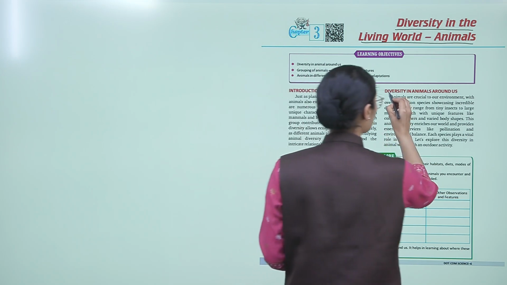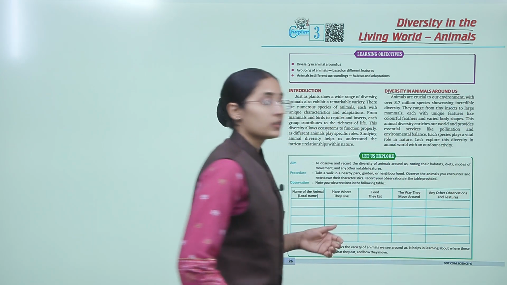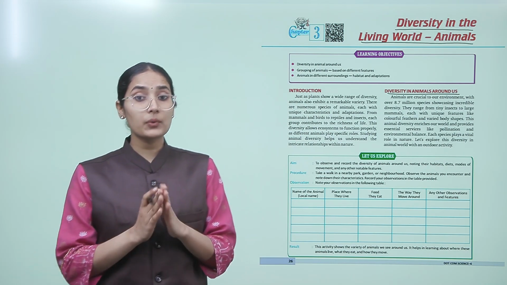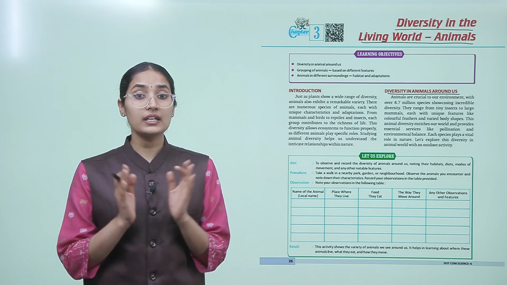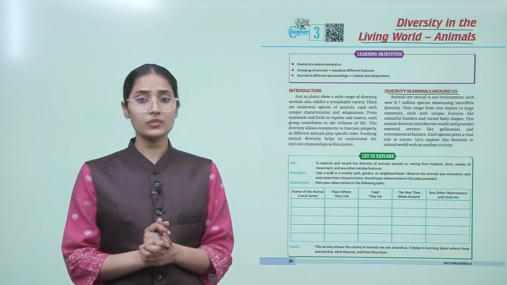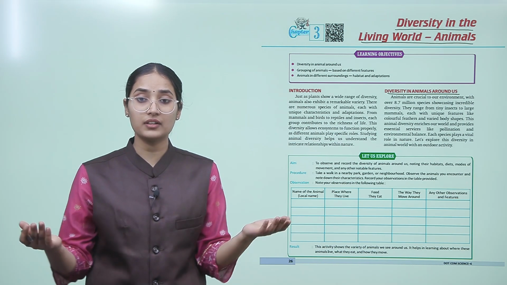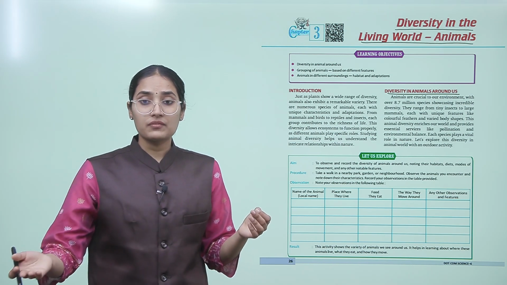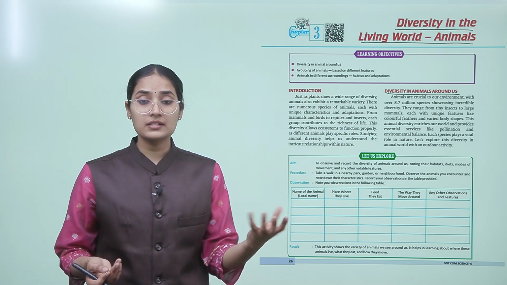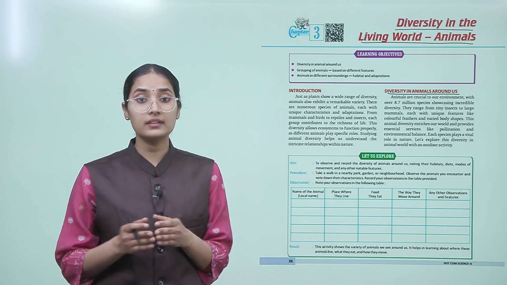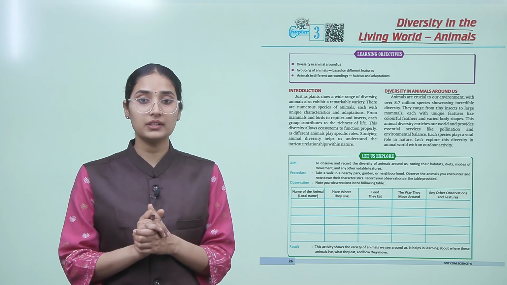Diversity in animals around Earth. Animals are crucial to our environment, with over 8.7 million species showcasing incredible diversity. Animals are all around us in our environment, wherever we are living. Somewhere we see insects, ants, spiders, birds, and there are so many, over 8.7 million species.